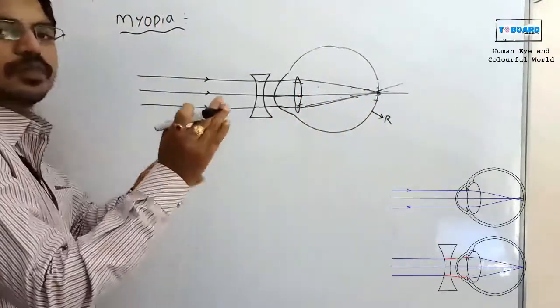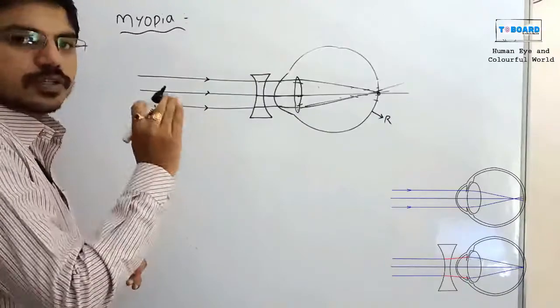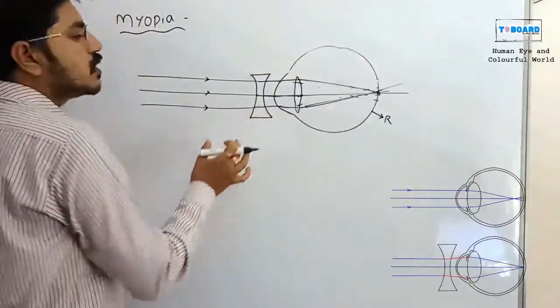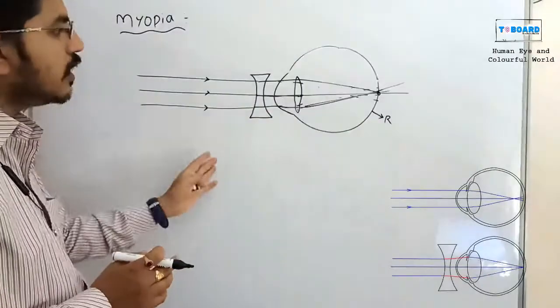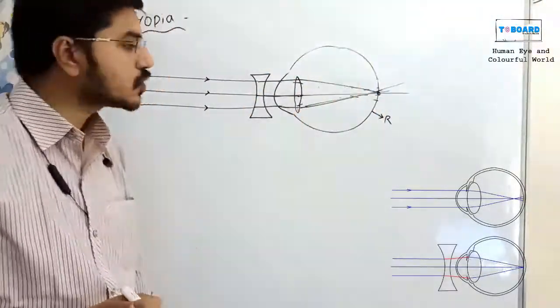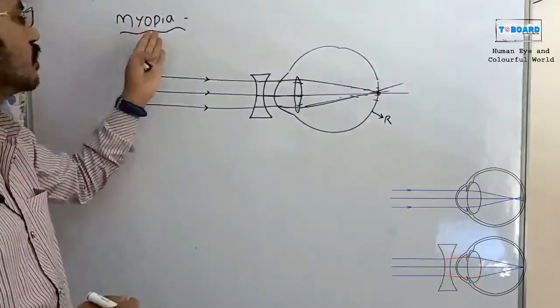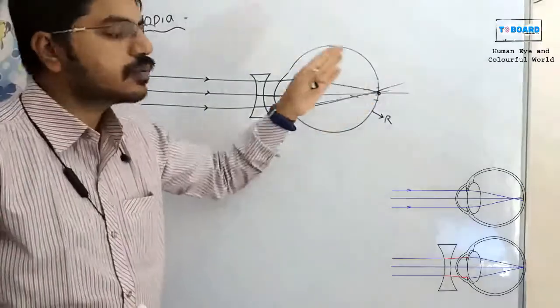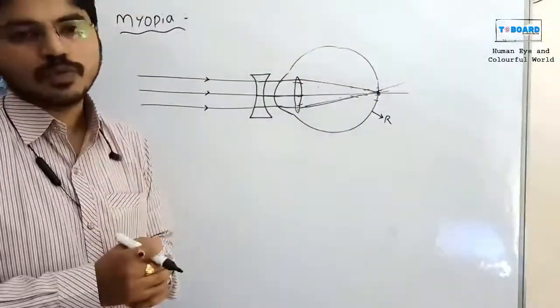If you resolve this problem, then I can use a biconcave lens in front of the eye, and then it will form an image on the retina. This is called the myopia defect. Using a biconcave lens is useful to resolve this problem.